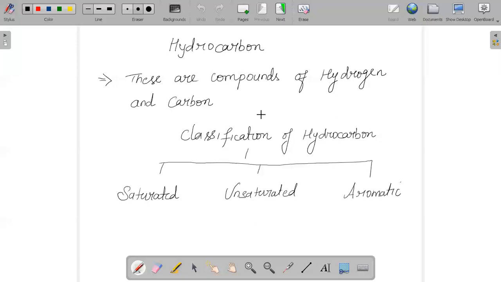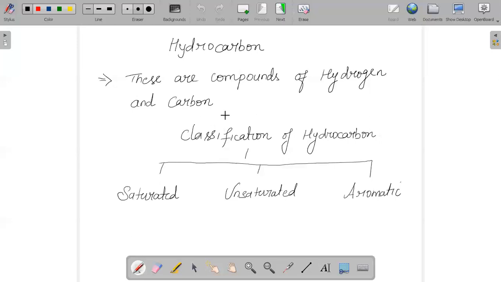For example, CH4, or butane. So there are different compounds which can be formed using hydrogen and carbon.